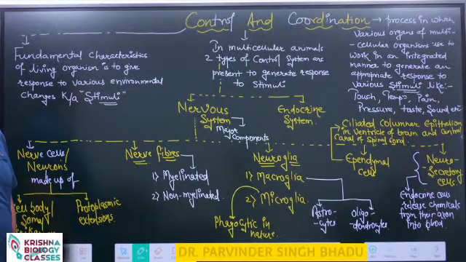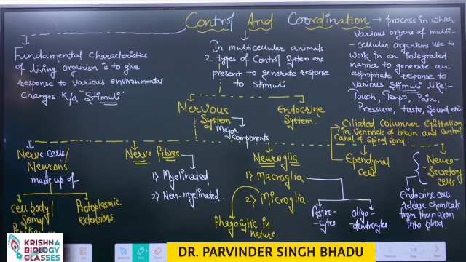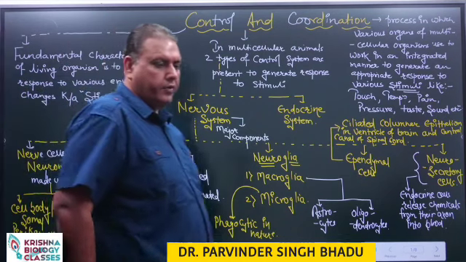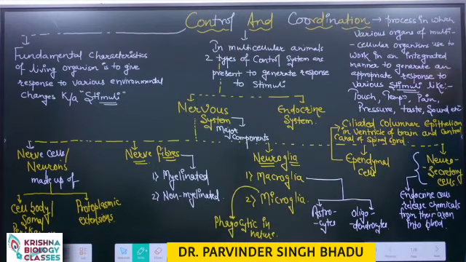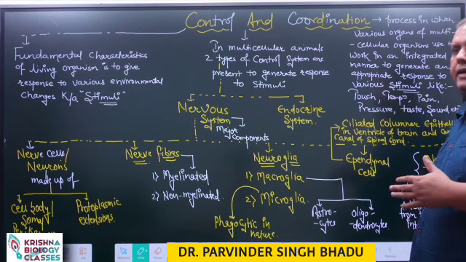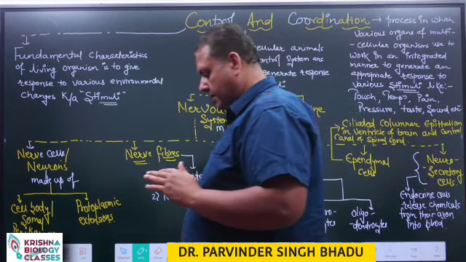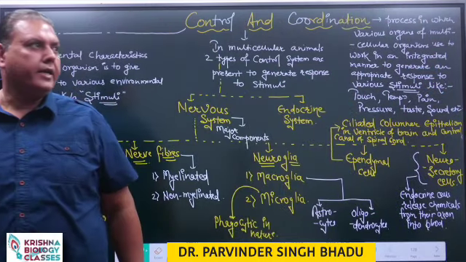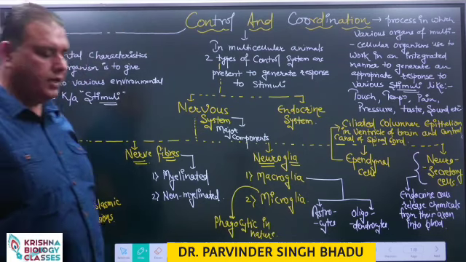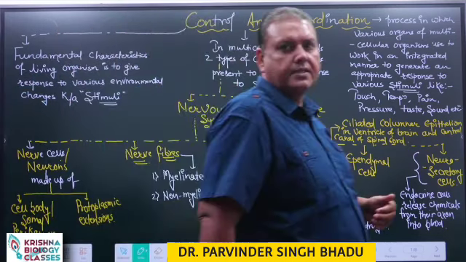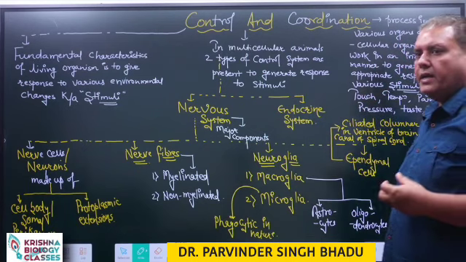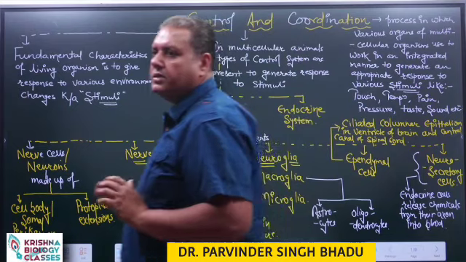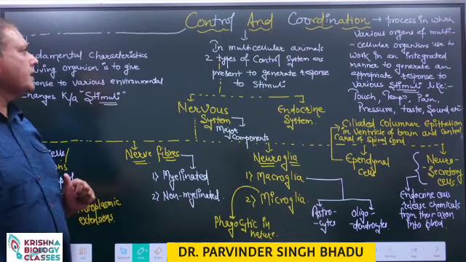Hello dear students, let's start to discuss one of the most important topics from the unit human physiology for NEET UG examination. Commonly we say that it refers to the nervous system of our body, but why we use the term control and coordination, we will discuss in this class, and which type of questions used to come in NEET UG examinations we will also discuss in this class.